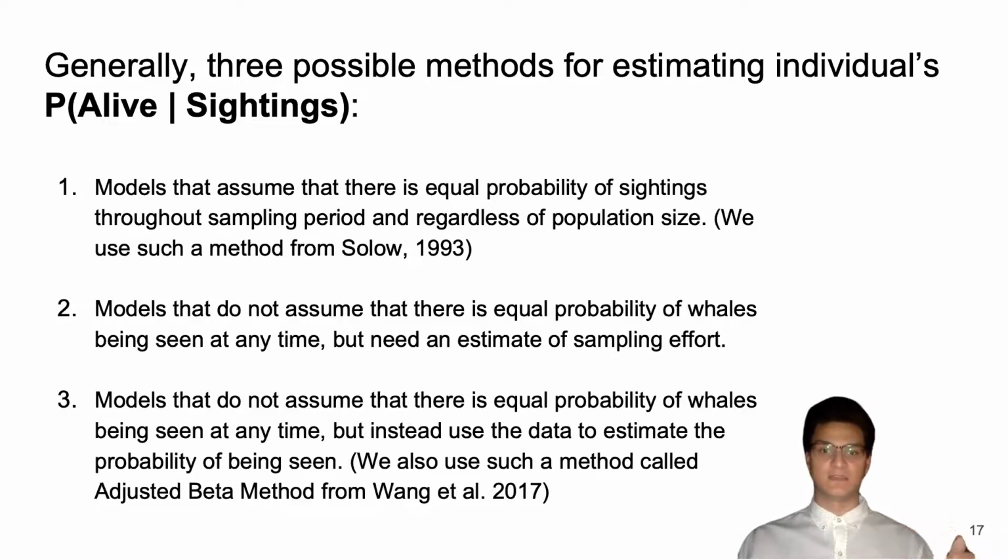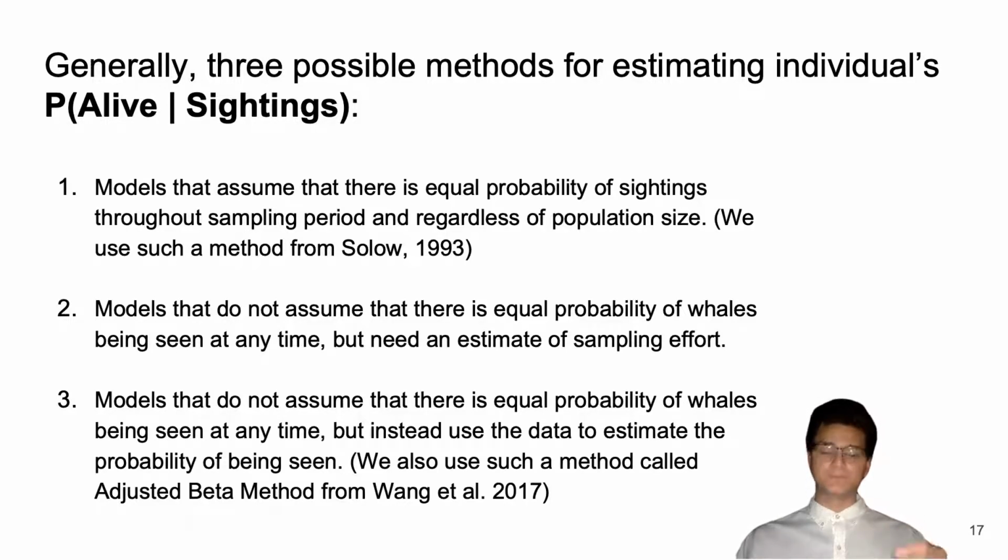So the first kind of method assumes that there is equal probability of being alive, there is equal probability of sightings occurring throughout the sampling period and regardless of the population size. These assumptions are obviously unrealistic. However, we use them as a sanity check. So we use a method, specifically Solo 1993, that makes these assumptions, and this is a sanity check. We also use a second method, which we believe to be better, and that's called the adjusted beta method, which I will discuss soon.